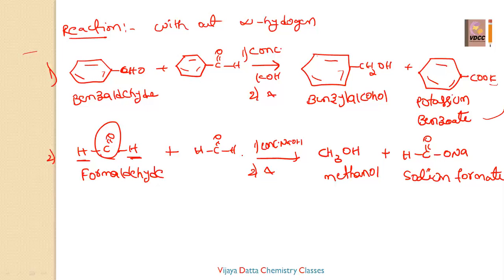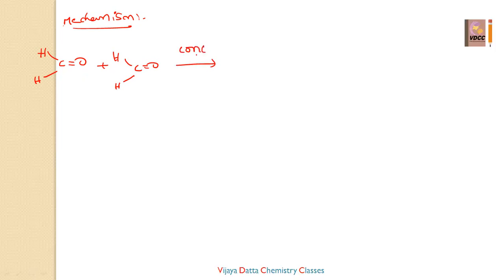Now come to the mechanism, what is happening exactly in the Cannizzaro reaction, let us see. For my convenience, I'll go with formaldehyde and write the two formaldehydes like this, HCHO. Now this is treated with concentrated KOH, the first step. Actually, this reaction undergoes disproportionation.